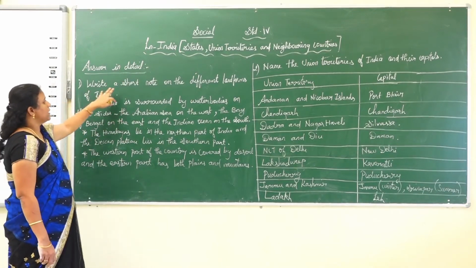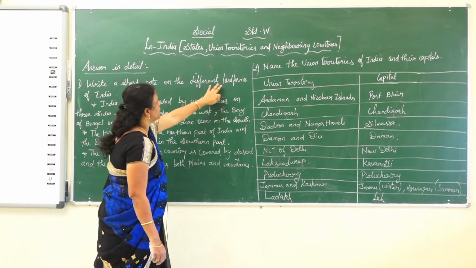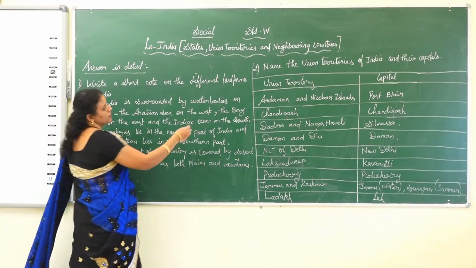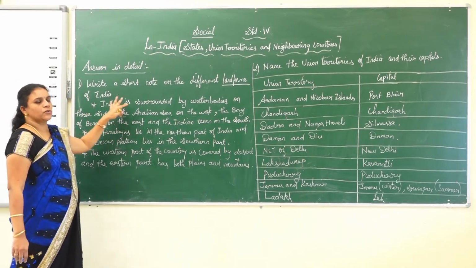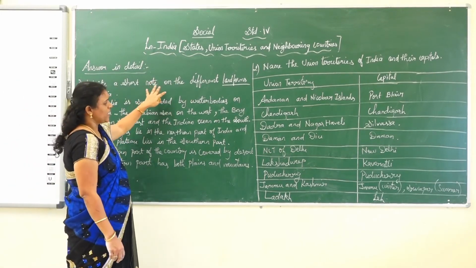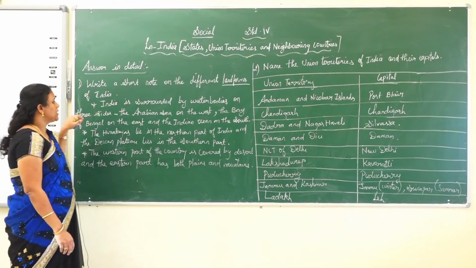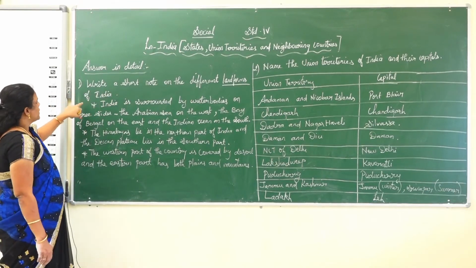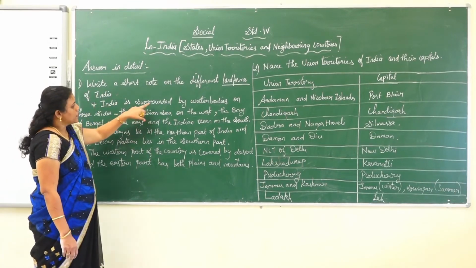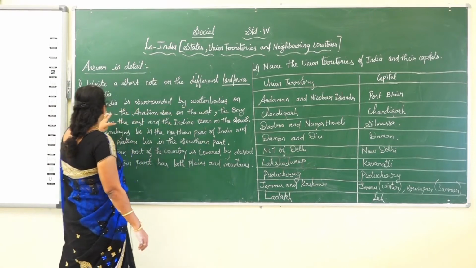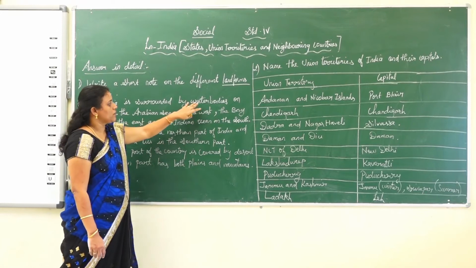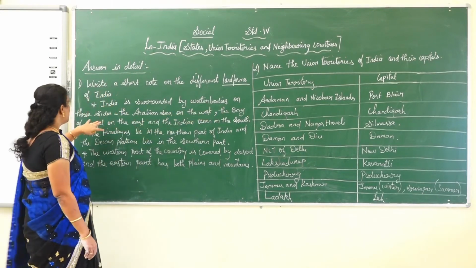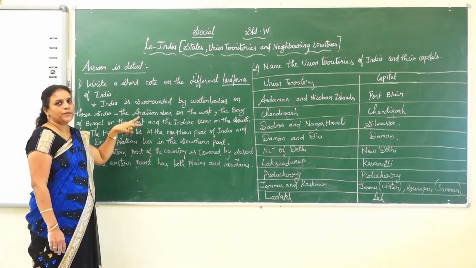First one, write a short note on the different landforms of India. So what are the landforms? The mountains, plains, valleys, these are the landforms of our country. India is surrounded by water bodies on three sides and one side with the land.